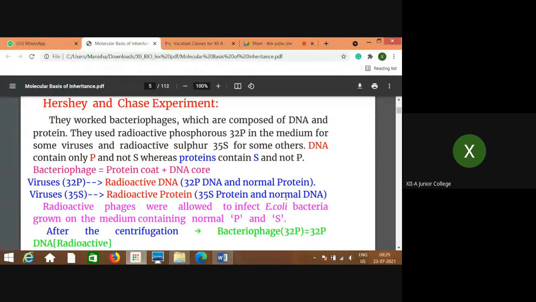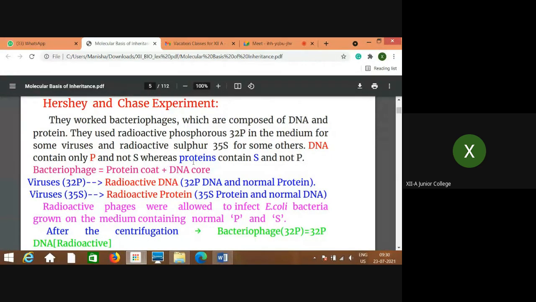Now you understand why this is, because of this first line, what I am telling, that is bacteriophages are made up of protein coat and DNA core. If viruses are grown on radioactive medium with phosphorus as its heavy isotope, that means P32, in that case that DNA only will be seen as radioactive.